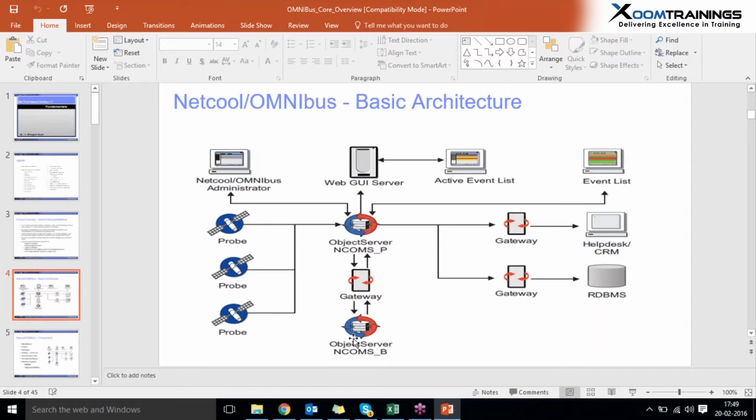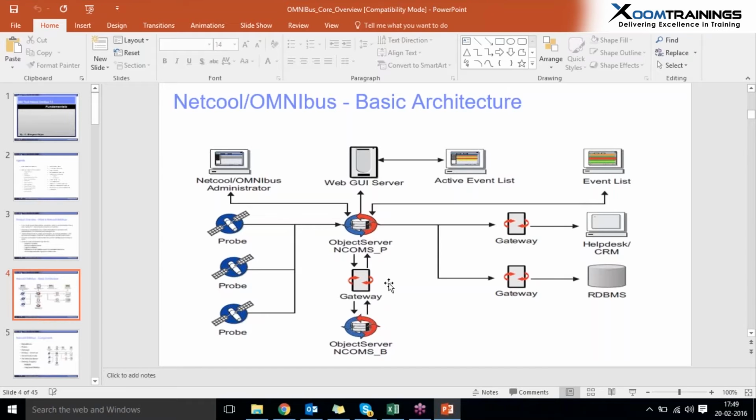To handle a heavy flood of events, errors or alarms, we want a backup object server to protect the primary object server from hanging. That means to protect this object server from profiling, we need ncoms B, a backup object server. These two object servers will resync, and the same events have to be synced between them using the bidirectional gateway. Why? Because the bidirectional gateway every time checks which object server is up or down.